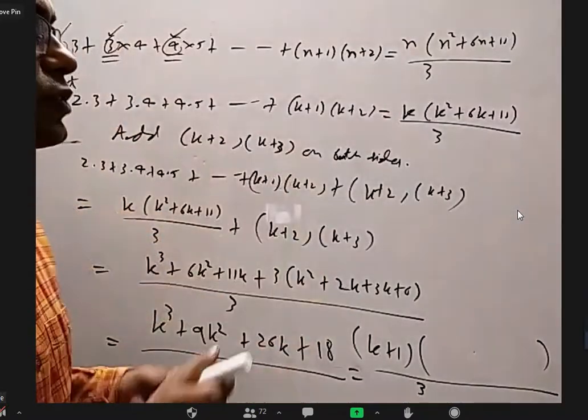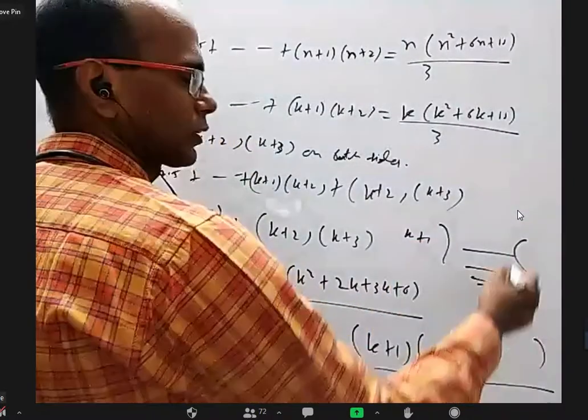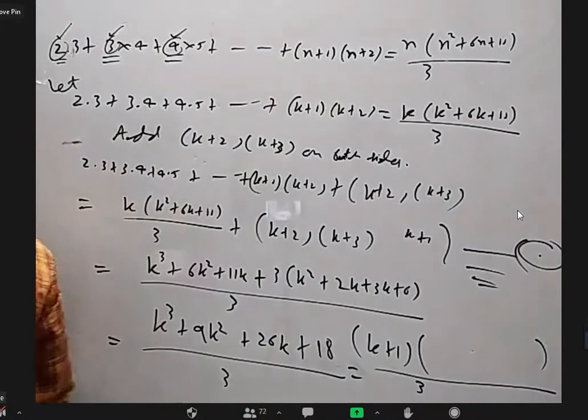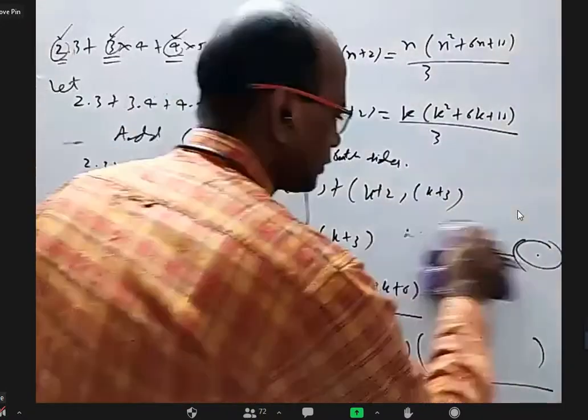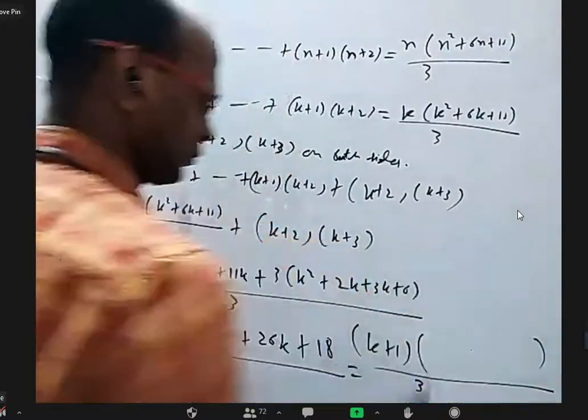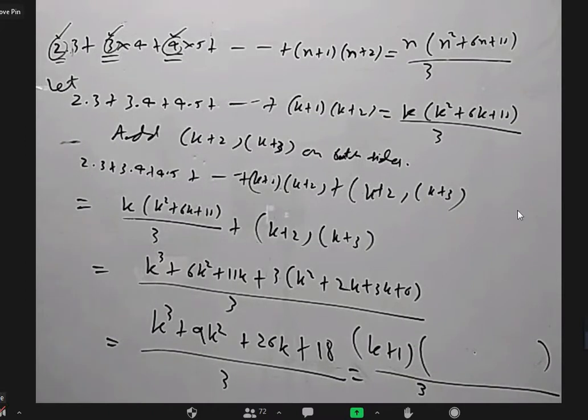You can do normal division also. Take this, write the cubic expression, get k plus 1, keep on doing that. Whatever you get here, that is a quadratic, right? Yes, sir. Sir, we'll get x plus 1 into x plus 2 into x plus... No, no, no. You don't get further factors here. Only k plus 1 will come.